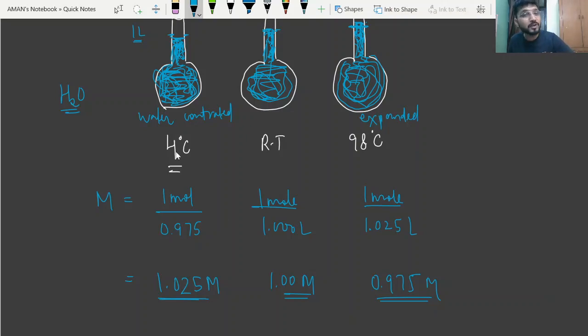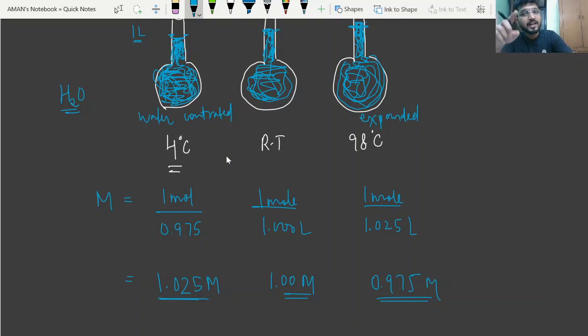When the temperature was 4 degrees Celsius, its value was found to be 1.025. At room temperature, between the range of 30 to 50, the molarity was 1 molar. And at 98 degrees Celsius, the molarity was found to be 0.975. So in this way, we can say molarity is a function of temperature.